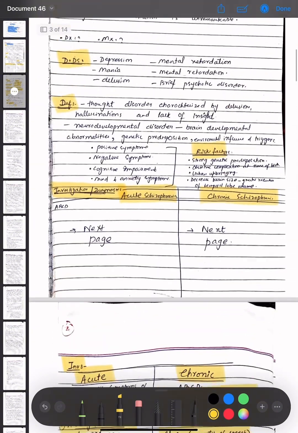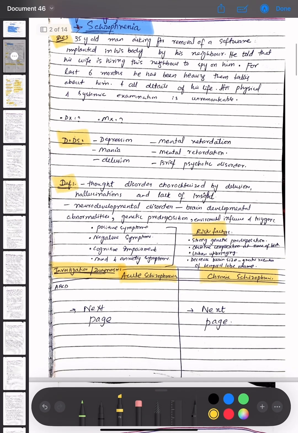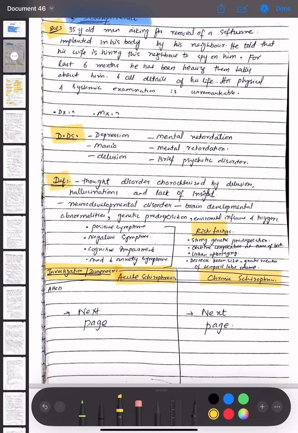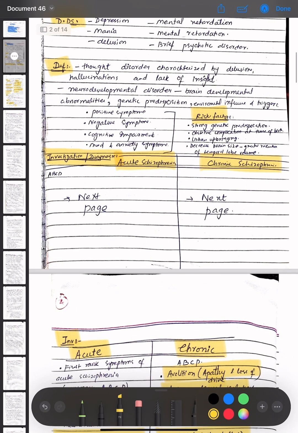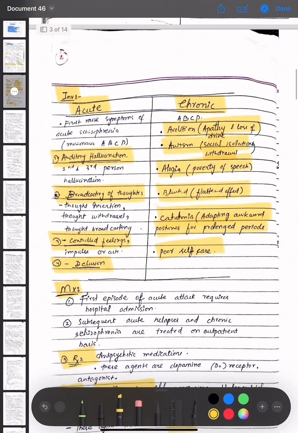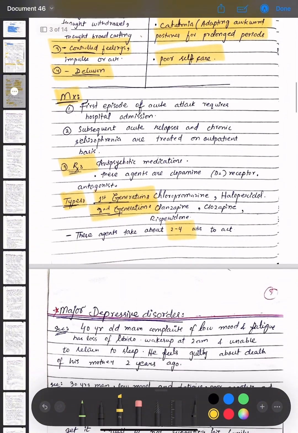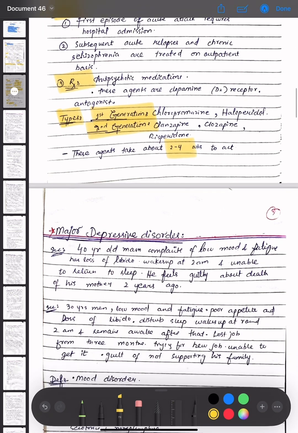So we have discussed the topic schizophrenia, the scenario and the diagnostic points. Then the differential diagnosis, the definition, the risk factors, who is at more risk of schizophrenia. Then we discussed the investigation options for both acute schizophrenia and chronic schizophrenia. Then we discussed the management option, then the treatment option, then the types, that is first generation and second generation.